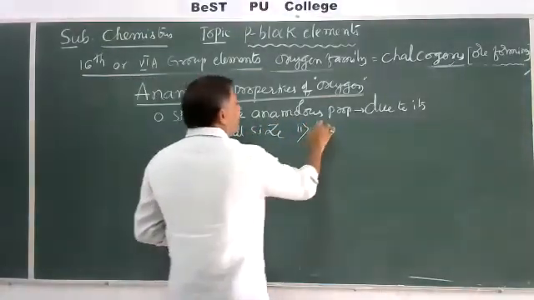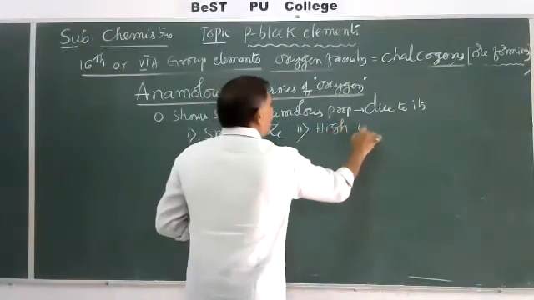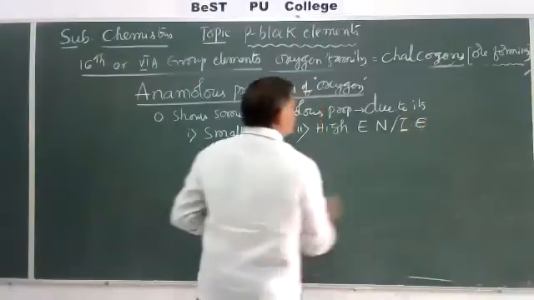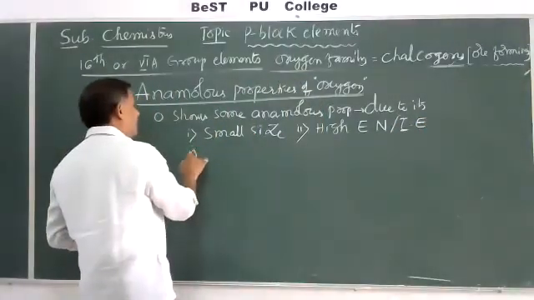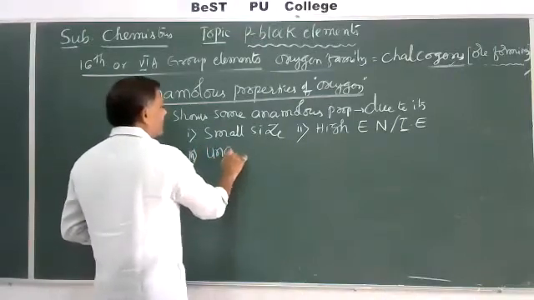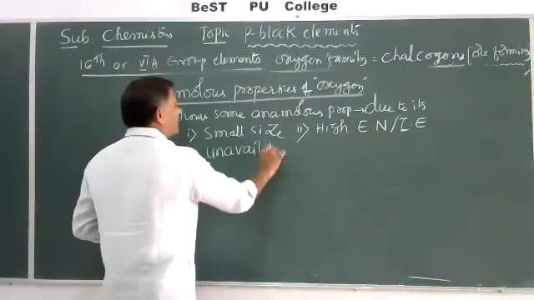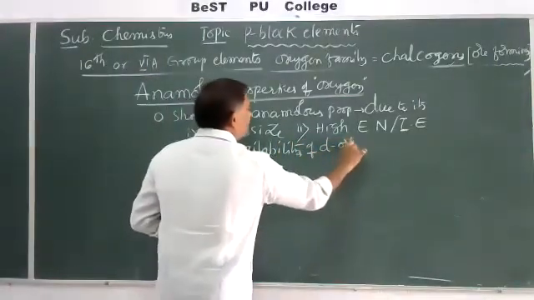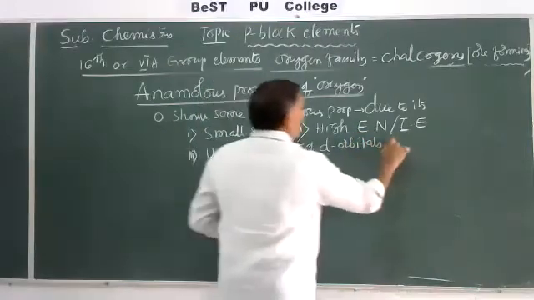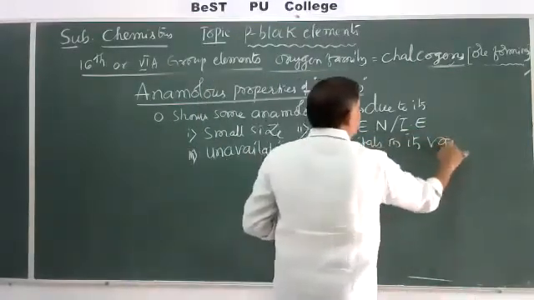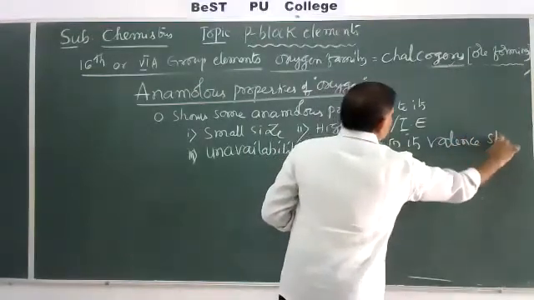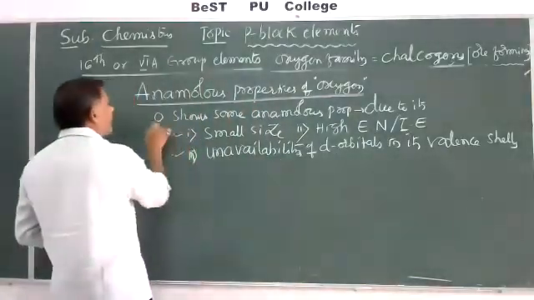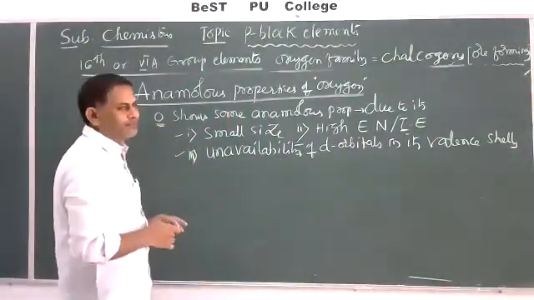Second one is high electronegativity or ionization energy, and third one is unavailability of d orbitals in its valence shell. Due to these three important points, oxygen shows some anomalous properties, peculiar properties.